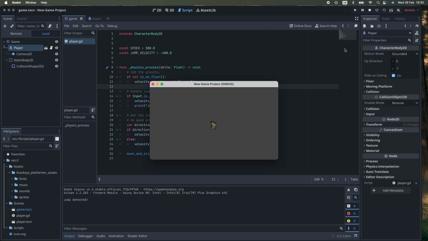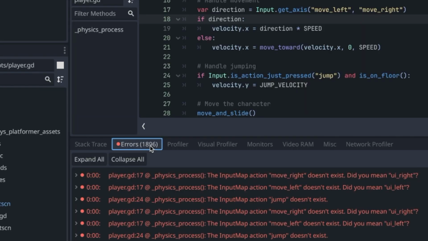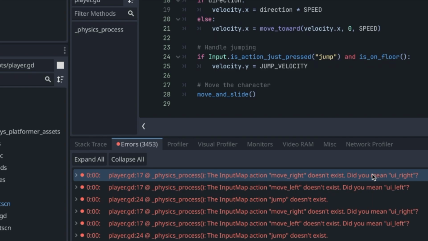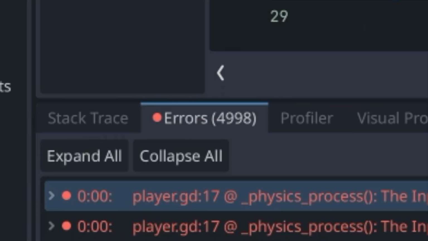So let's try. So I just wrote down "jump detected", and now I'm going to play the game. Okay, this is driving me insane. The jump is detected. Why are you not moving? A few moments later. I tried to touch the script and oh no. Oh, it's not looking good.